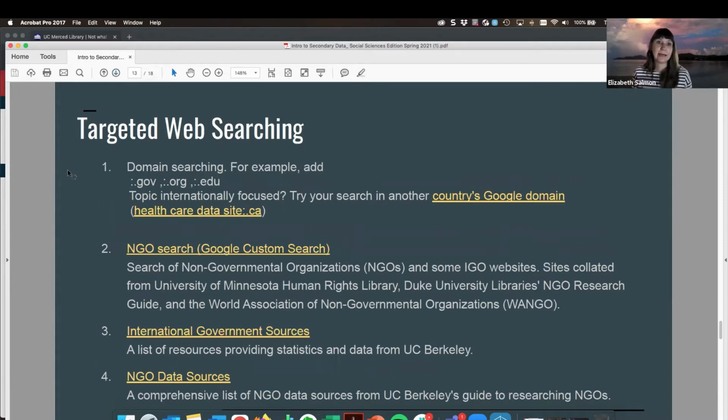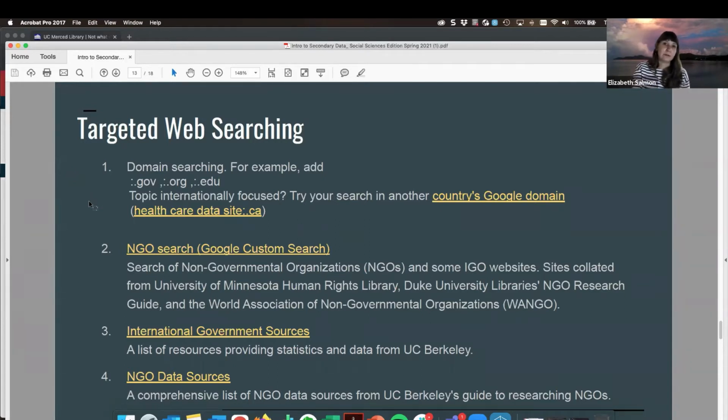Okay, so I wanted to get a little bit more into our search pathways and go through some examples with you. For our targeted web searching, likely this is going to be the most familiar pathway. There are a few ways that you can be a little bit more focused. The first suggestion or strategy is using domain searching. For example, you can add a specific domain in association with your keywords, and that's just going to limit your search results to those specific domains.